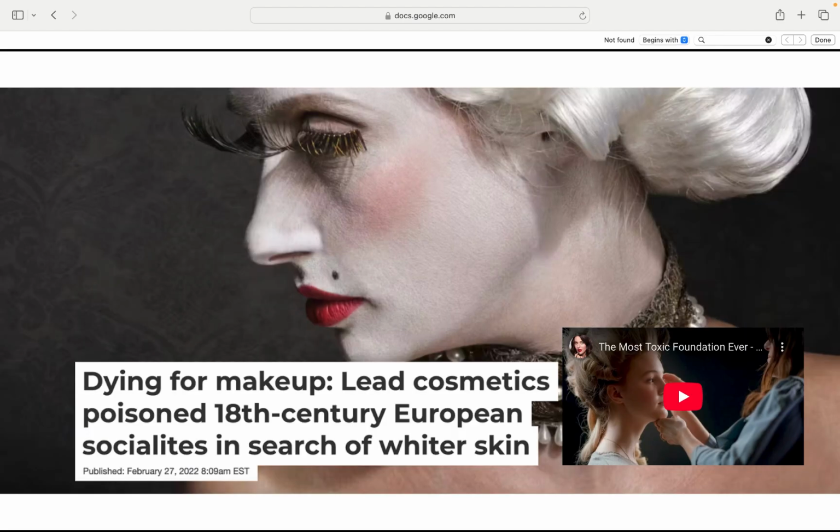Dying for beauty: lead makeup in the 18th century. In the 1700s, European elites were obsessed with porcelain white skin, a sign of wealth and status. Their secret: lead-based cosmetics like white face paint and powders. The result? Slow poisoning. Symptoms included hair loss, skin damage, and even death. But hey, anything for the aesthetic. Looking flawless was worth dying for, apparently.